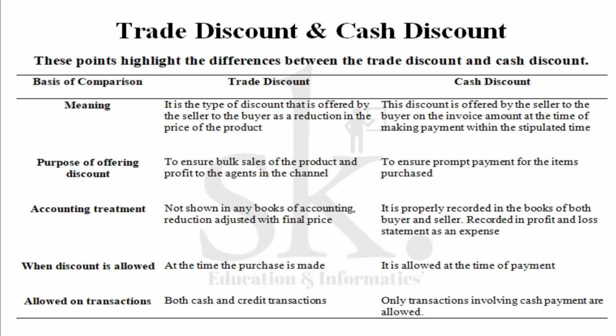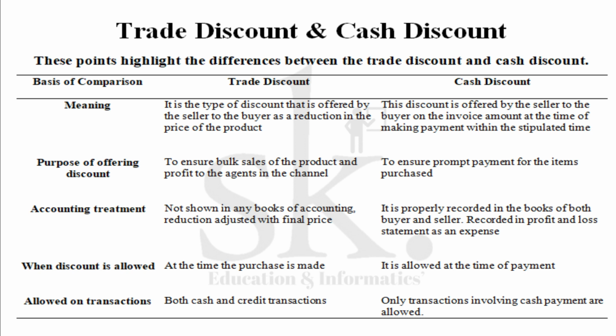But in case of cash discount, it is making sure that you make a ready cash payment before the due date. And that is the reason why cash discount is given. Accounting treatment: not shown in any books of accounting, reduction adjusted with the final price. That is what we said. 5,700 we recorded. We haven't recorded 300 in our example. So the discount component of trade discount is not shown in books of accounts, but rather it's adjusted with the final price. On the other side, in case of cash discount, it is properly recorded in the books.